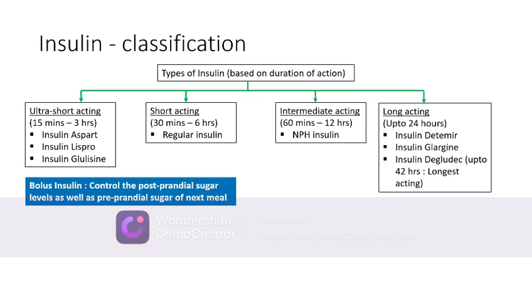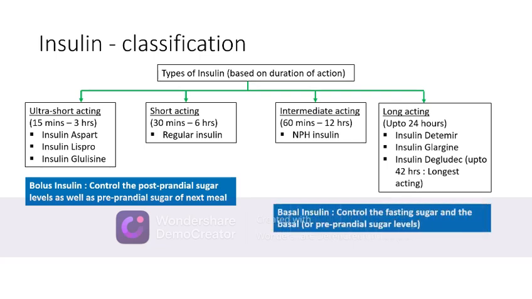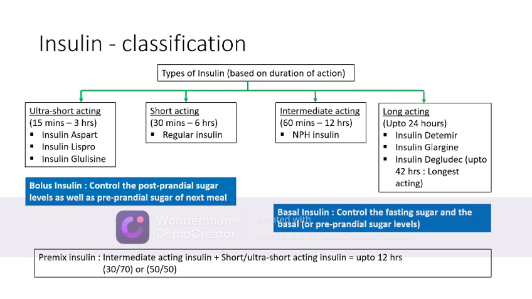So ultra short and short acting insulins are considered as bolus insulin, that is, they will control the postprandial sugar levels as well as the preprandial sugar of the next meal. And basal insulins basically will control the fasting sugar levels and the preprandial sugar levels of each meal. Other than this, premix insulin is also available, which is a combination of intermediate acting insulin and short or ultra short acting insulin. They will last up till 12 hours and are available in 30-70 or 50-50 ratios, where the 30% is the short or ultra short acting insulin and the 70% is the intermediate acting insulin.